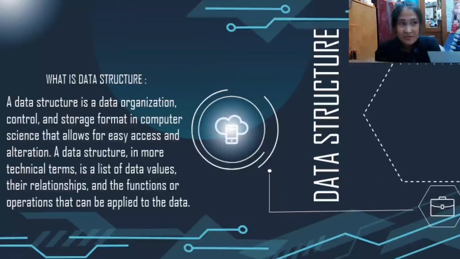And right now we're going to talk about data structure. What is data structure? A data structure is a data organization, control, and storage format in computer science that allows for easy access and alteration. A data structure in more technical terms is a list of data values, the relationships, and the functions or operations that can be applied to the data.